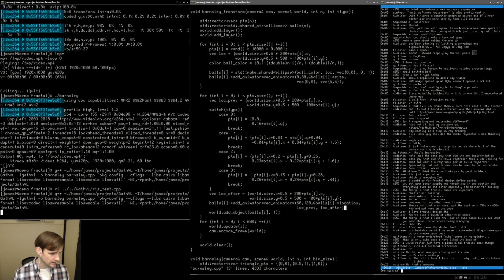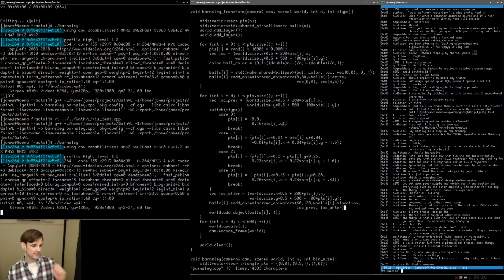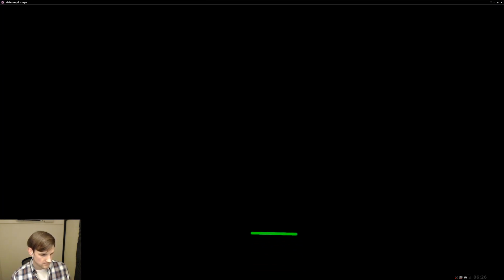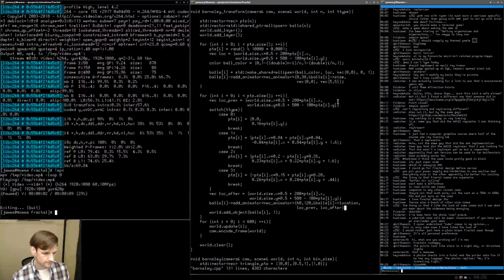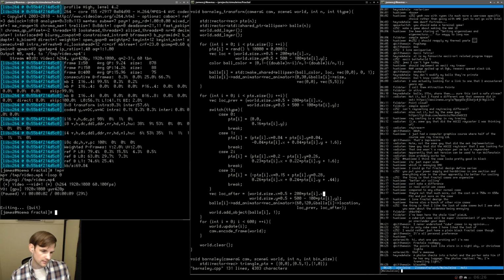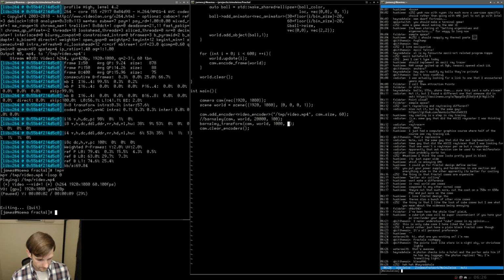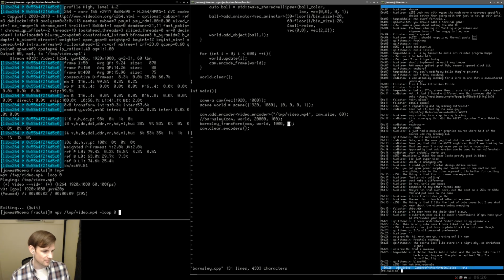Let's try compiling that guy. Seems to work. We're going to run Barnsley, and let's see what the animation looks like. The points look like stars in the night sky. Yeah, we'll see. So Christmas lights, we're kind of going for something like this. I'm hoping that this turns out the way that we're expecting. So let's do a quick MPV. Let's try here. And let's do transformation 0. And we'll see how this goes.